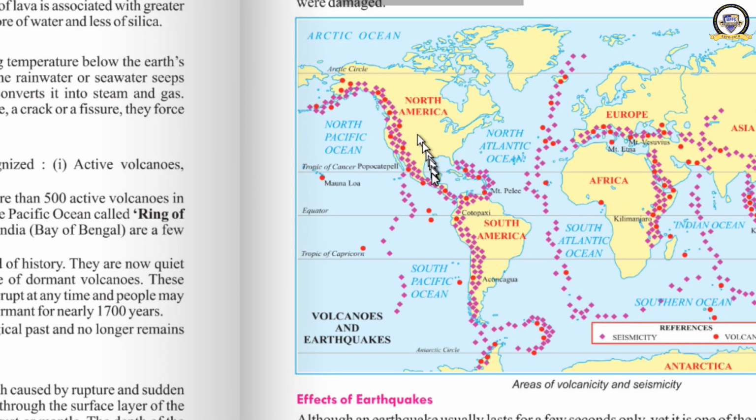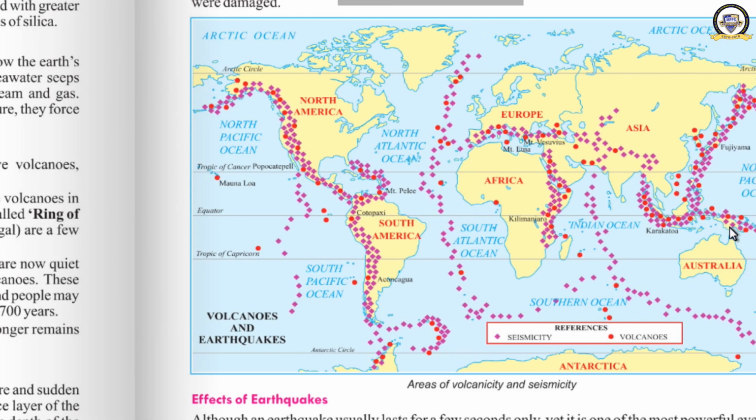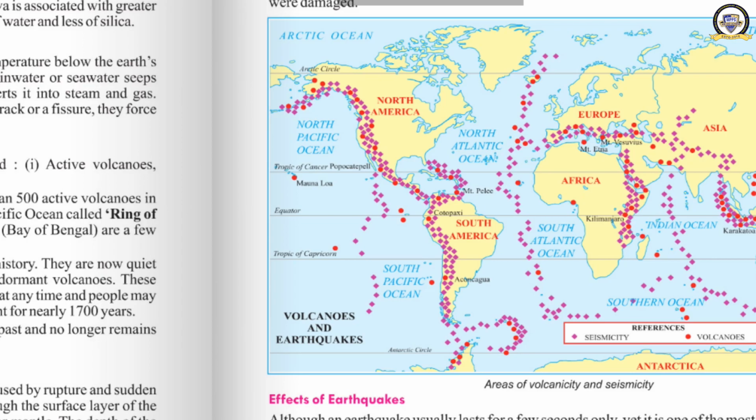I told you. This is the Ring of Fire, right? In this Ring of Fire, see this pink color that shows seismicity. What is seismicity? This is the possibility of occurrence of earthquakes. These are the zones in the world which are considered weak zones, and in these weak zones earthquakes can erupt at any time.